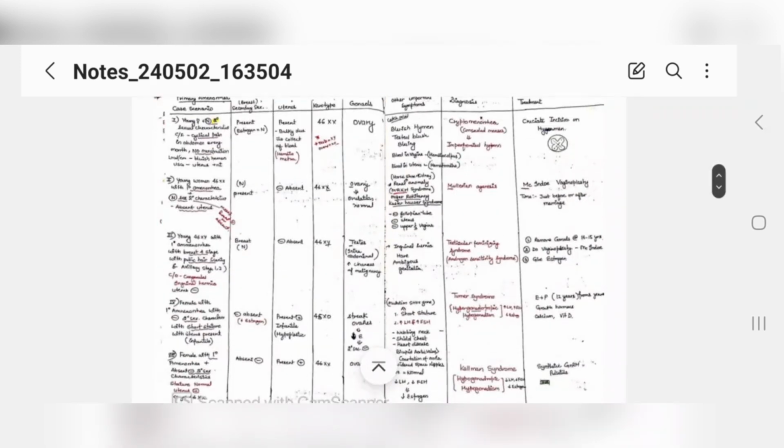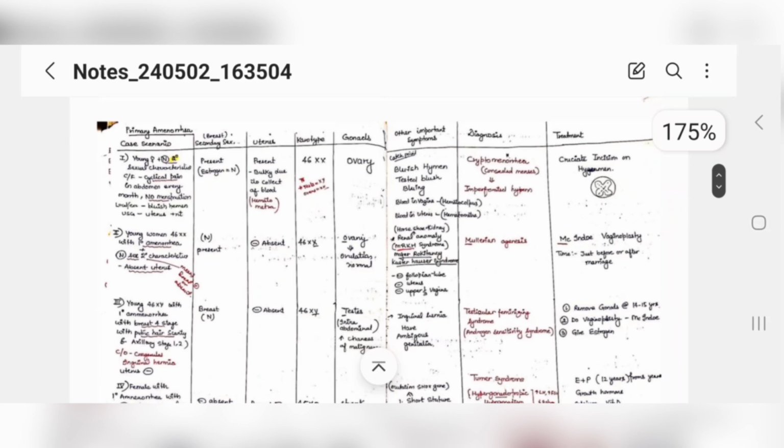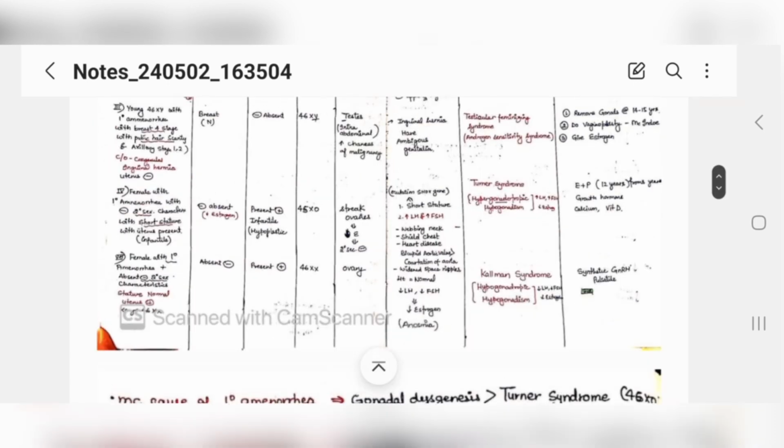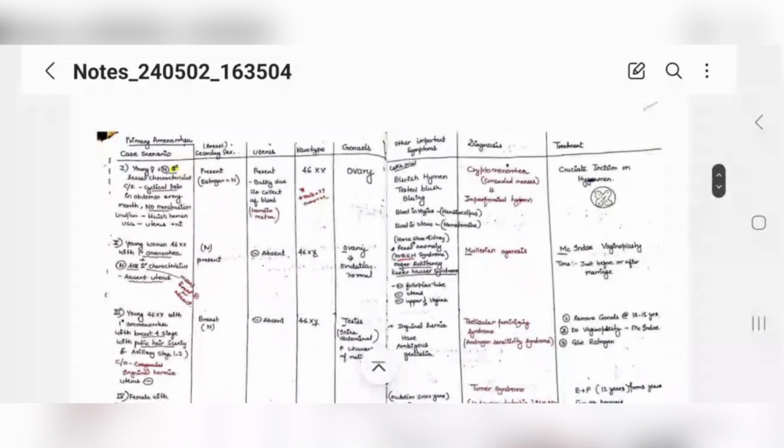Now this is a very important chart which I must share with you guys. See, now you understand the puberty, right? Now what is primary amenorrhea? Amenorrhea means absent menstruation. Primary means from the starting. So if a patient comes to you with primary amenorrhea, that she is not menstruating from the starting only, now you will be having these 5 conditions, guys. If any question related to primary amenorrhea comes in your exam, there will be only these 5 conditions you have to think of. They will give you a clear cut idea of these. Let me tell you now.